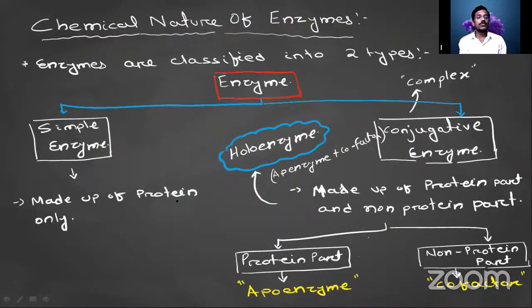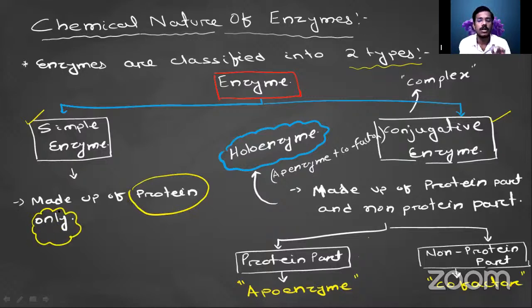So when we see enzymes, they are classified into two types. One is the simple enzyme, and another one is the conjugative enzyme. What is the meaning of simple enzyme and conjugative enzyme? If a whole enzyme is made up of protein only, then it is called a simple enzyme. Make this clear in your mind.